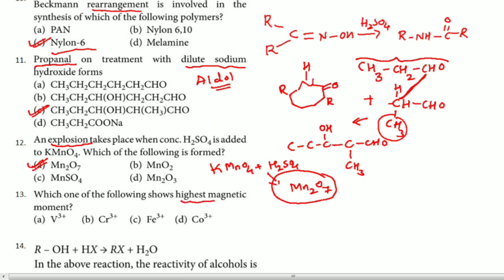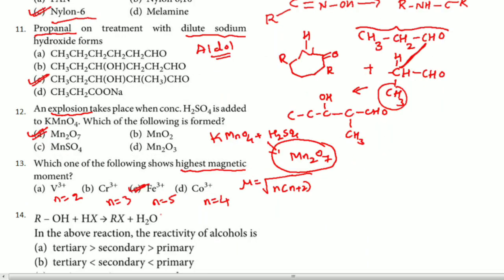Then, which of the following shows the highest magnetic moment? Remember, highest magnetic moment, so root of n into n plus 2, which means the one in which the n value is more. So remember, here calculate the n value. V3+ means d2, scandium, titanium, vanadium, d3 s2. So n value is 2 here, here n is equal to 3, here n is equal to 5, and Fe3+... so hence the answer for this question is Fe3+.